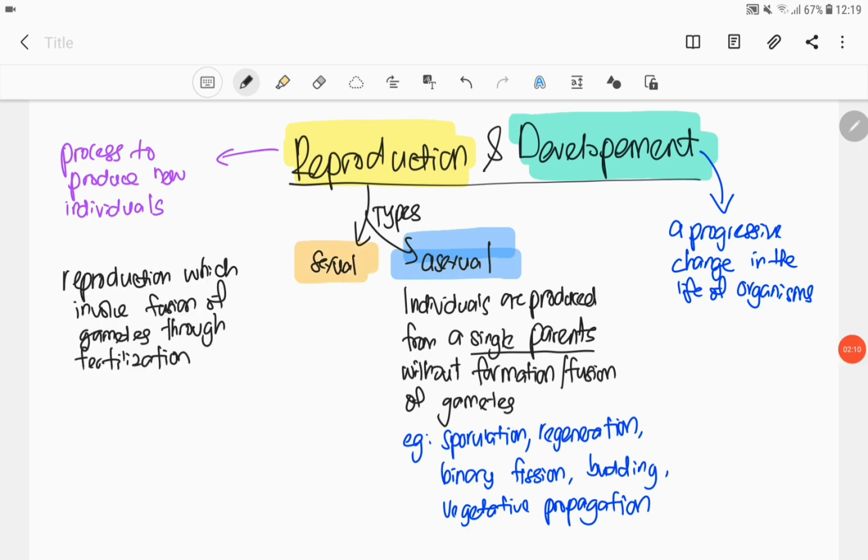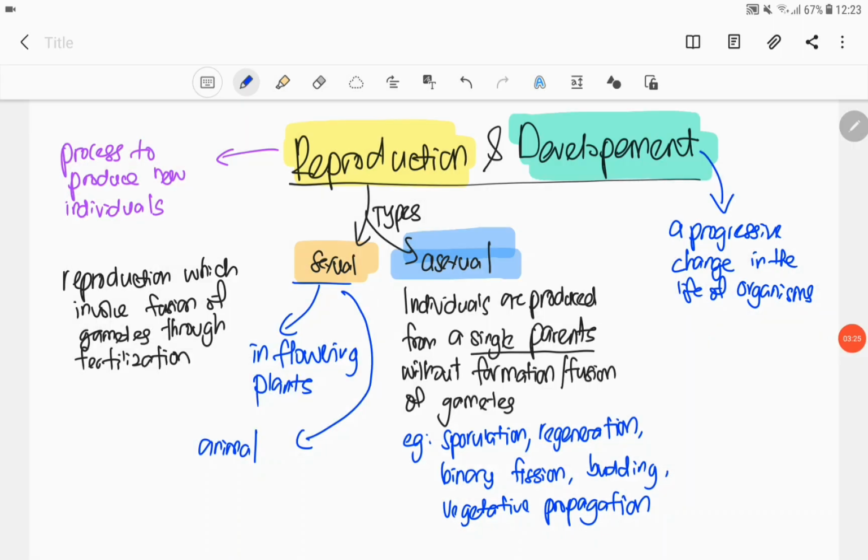Okay, next, sexual reproduction. So what is meant by sexual reproduction? So it's a process of reproduction which involve fusion of gametes through fertilization. So kalau tadi asexual does not involve fusion or formation of gametes, tapi kalau sexual mesti involve fusion of gametes melalui proses yang kita panggil sebagai fertilization. So untuk sexual reproduction tak ada different types, tapi awak kena boleh explain the process of sexual reproduction if it involve flowering plants dan juga in animals.